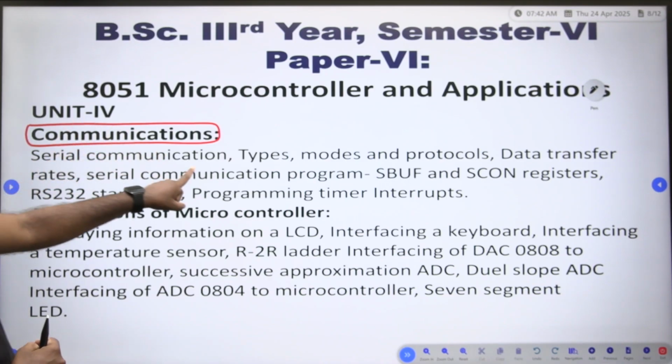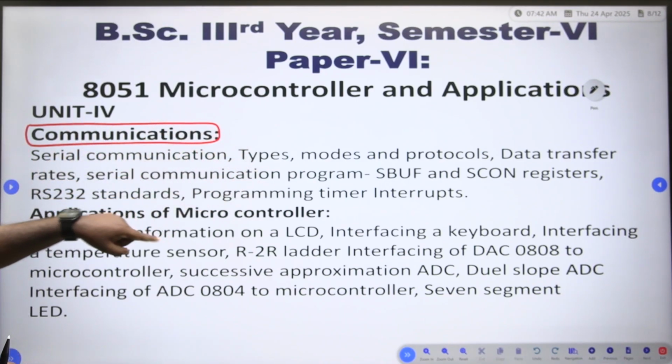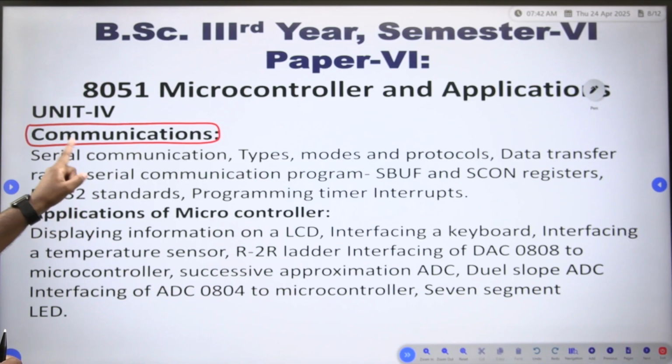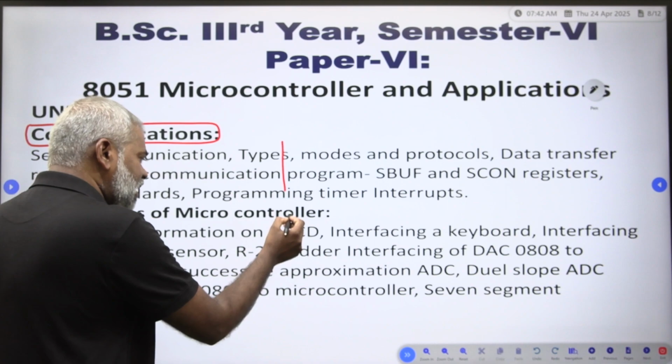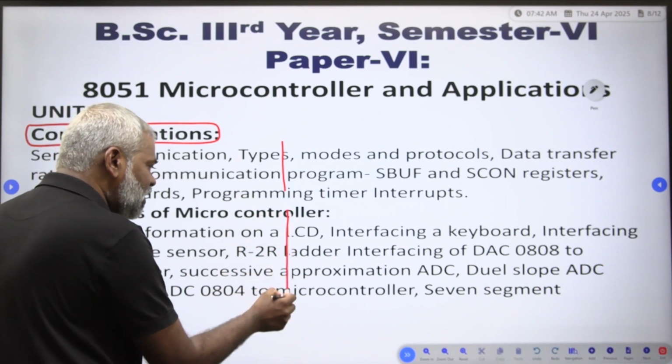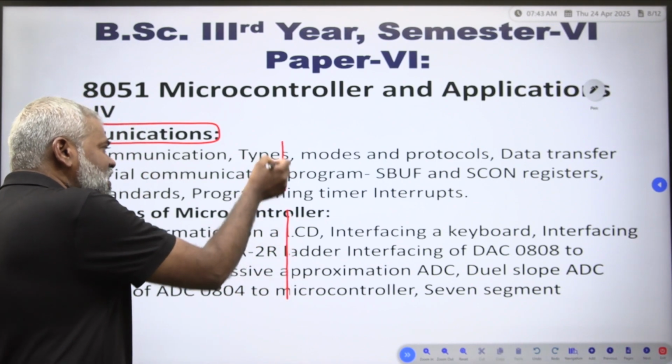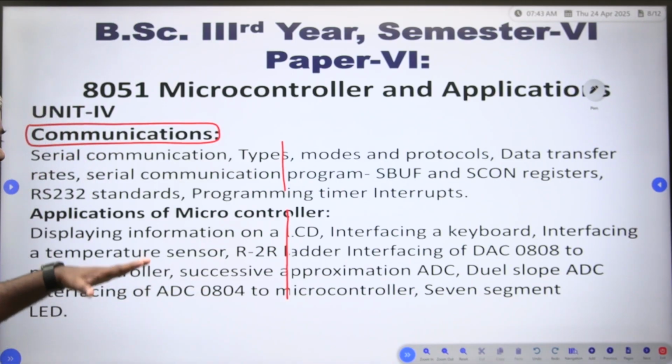So, serial communication types and modes and protocols, data transfer rates and serial communication program, SBUF and SCON registers, RS-232 standards, programming timer interrupts. These are serial communication. Here also two parts are there. If you read this part for long, you are able to read the other part for short. Like that you have to read if it is two parts.